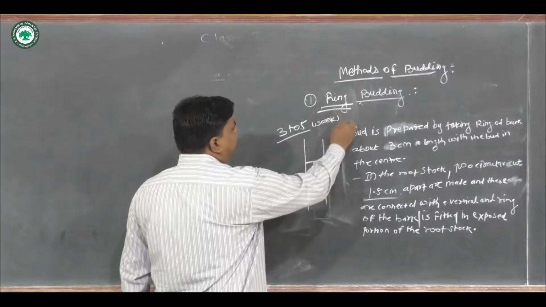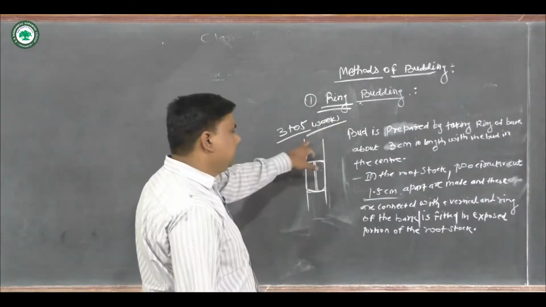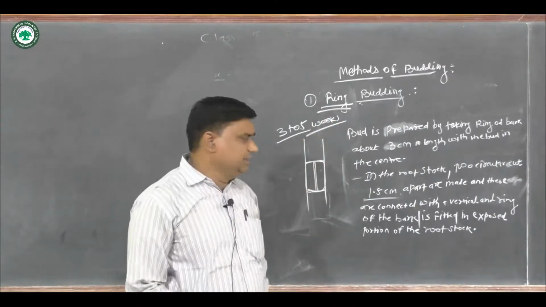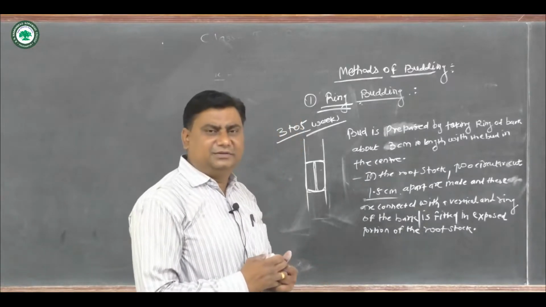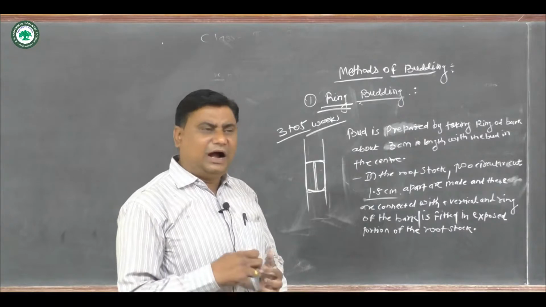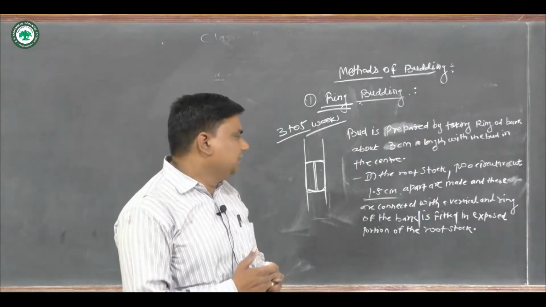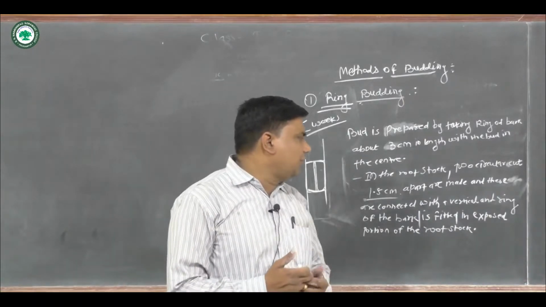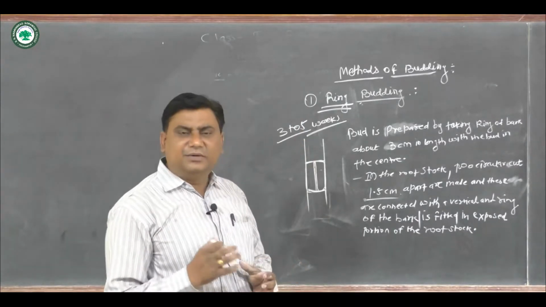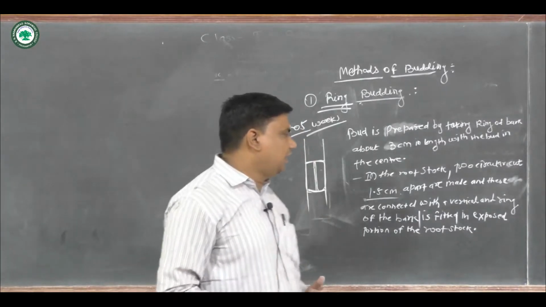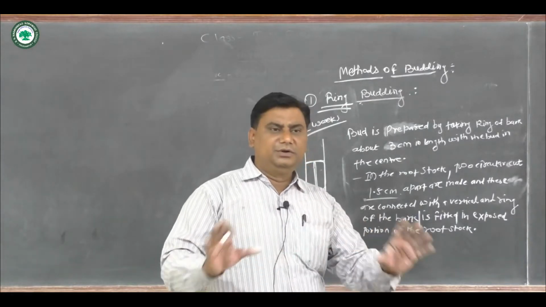It requires 3 to 5 weeks for union. After the union is completed, the top of the rootstock is removed gradually, about 7 to 8 centimeter above the bud union.